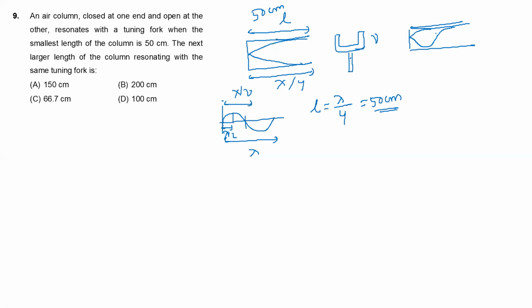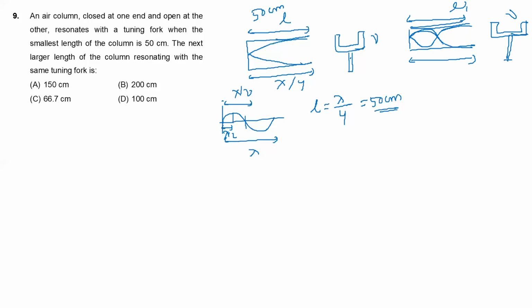This is one and another one is like this. Yes or no? And here is the tuning fork. It is the same frequency and the length is now L dash. And this is how much? Half cycle. Yes or no?